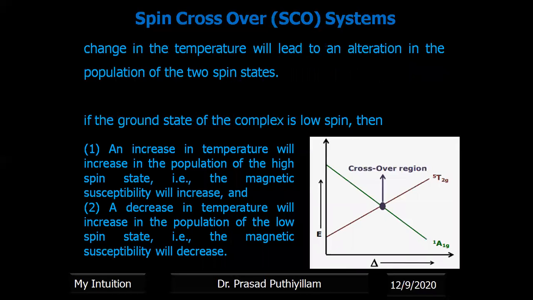Based on that, a change in temperature will lead to an alteration in the population of the two spin states. The Tanabe-Sugano diagram of the two complexes reveals that if the ground state of the complex is low spin, then an increase in temperature will increase the population of the high spin state, that is, magnetic susceptibility will increase. Whereas a decrease in temperature will increase the population of the low spin state, that is, magnetic susceptibility will decrease.